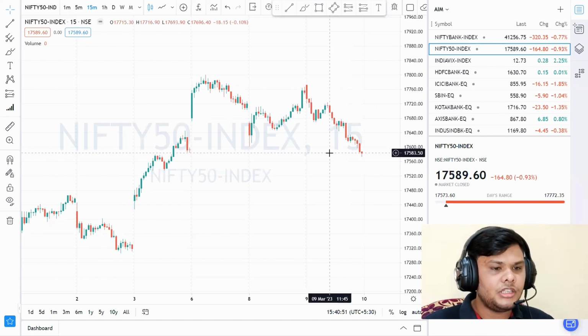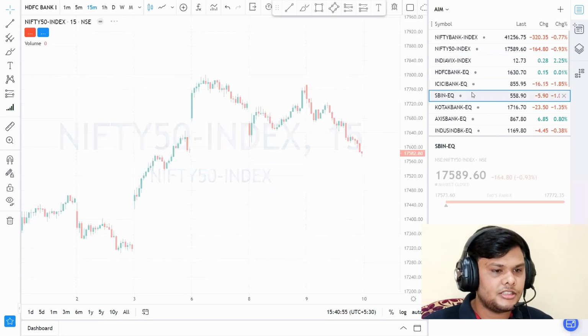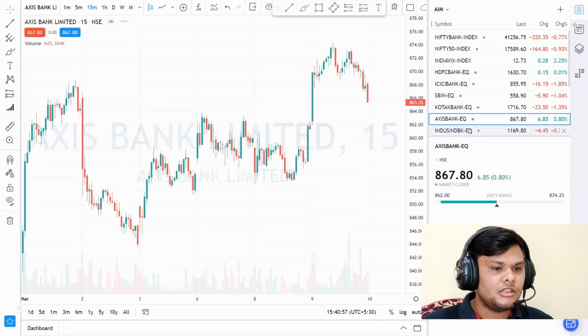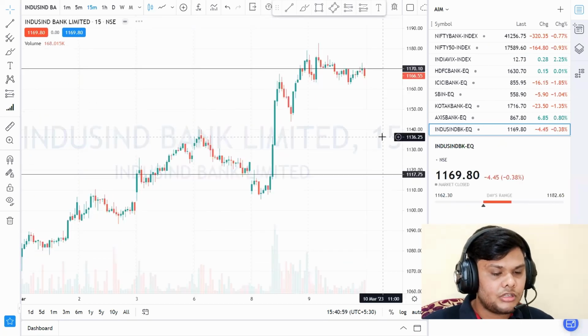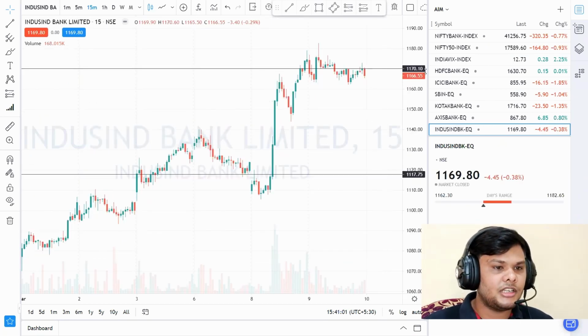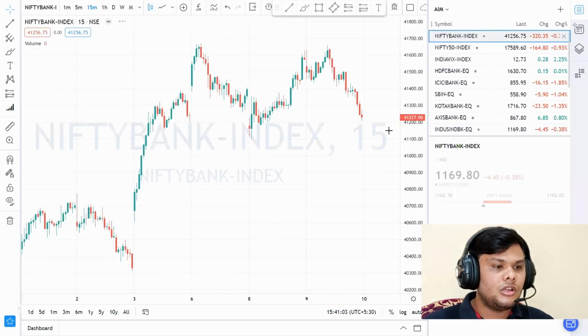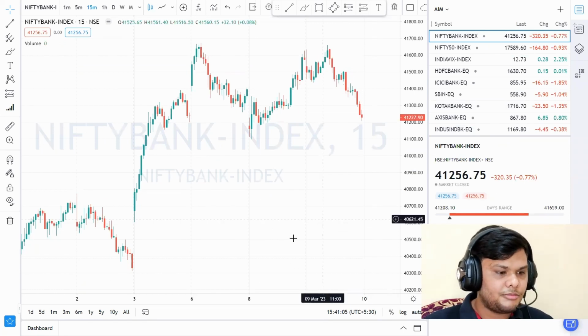And if you want to take a trade in Bank Nifty options, then you need to look into the Bank Nifty components, which are HDFC Bank, ICICI, SBI, Kotak Bank, Axis Bank and IndusInd Bank. If you look at those stocks during market hours, it will help you make profits or take trades in Bank Nifty options.